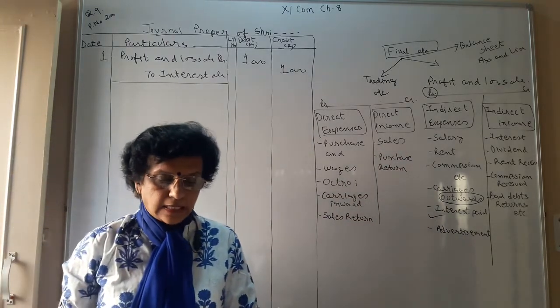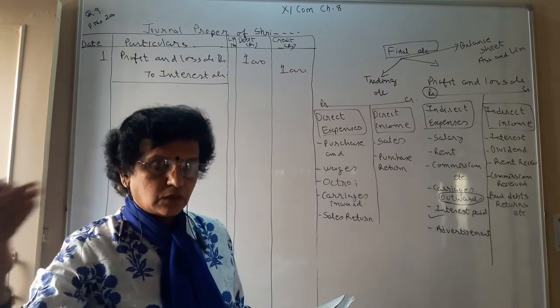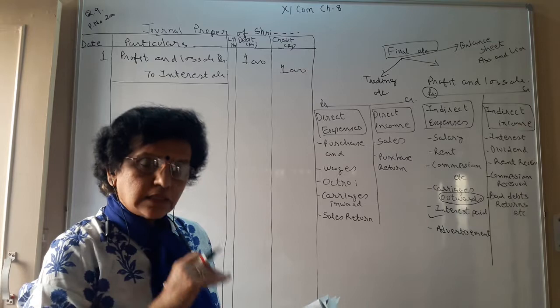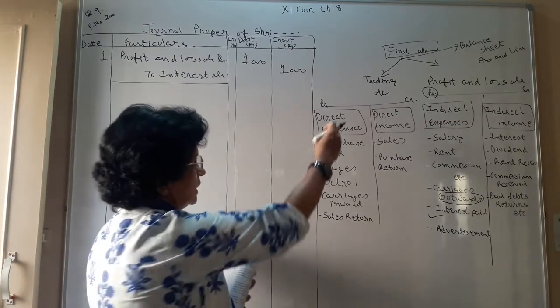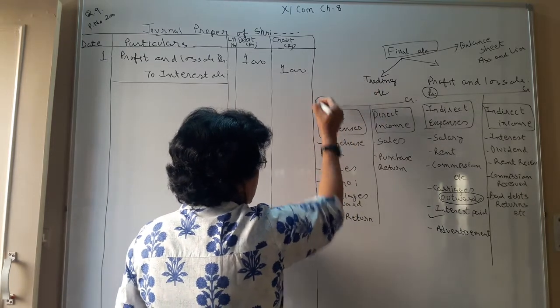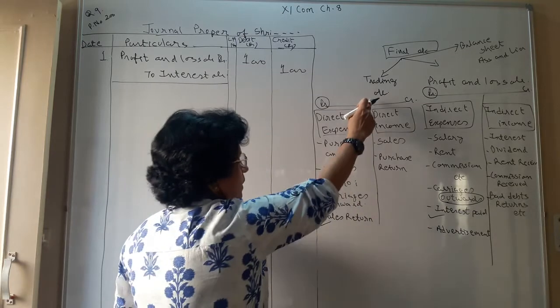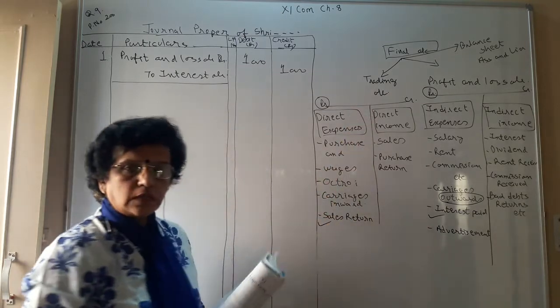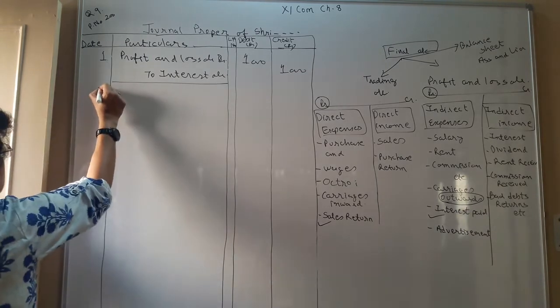Second is the sales return account. Sales return means goods which were sold by you and your debtor is giving them back to the business. So sales return comes on the debit side of the trading account. So your journal entry becomes trading account debit to sales return account credit. So write down the second journal entry.